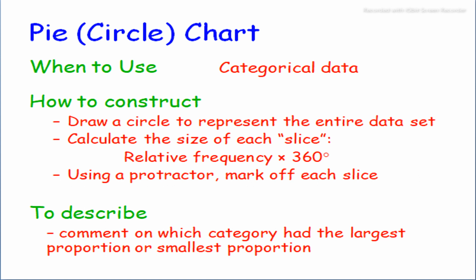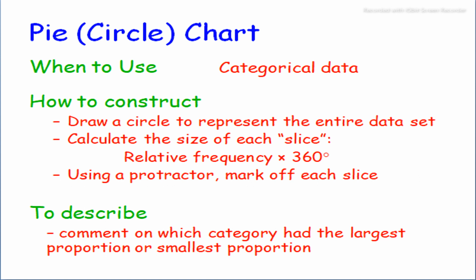There are two types of pie diagram: one is the circle and the other is the subdivided circle or sector or angular diagram, which are used in pie charts. To construct a pie chart, draw a circle to represent the entire data set, calculate the size of each slice as relative frequency multiplied by 360 degrees, which is a full circle, and use the protractor to mark off the slices.